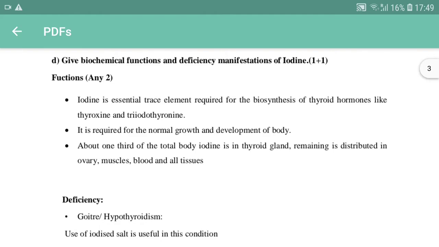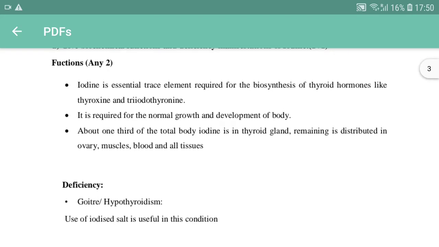What are the biochemical functions and deficiency manifestations of iodine? So, we all know iodine is very important for our body for formation of thyroid hormones. The thyroid hormones are T3 and T4, triiodothyronine and thyroxine. In triiodothyronine, we have 3 iodine atoms. In tetraiodothyronine, we have 4 iodine atoms. So, based on the number of iodine atoms, we have T3 and T4.